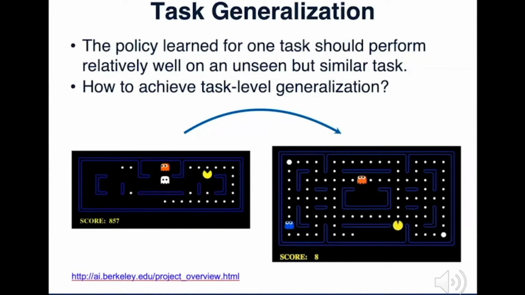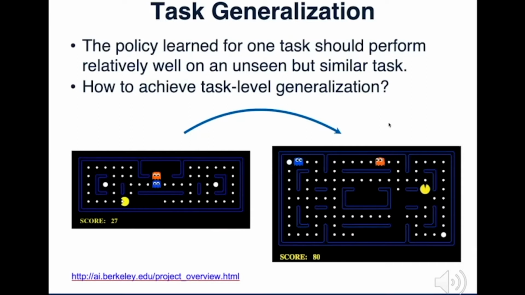We may base our policy on objects in this game, like the yellow Pacman, white dots, and ghosts. The policy based on this kind of abstraction can be easily transferred to the right environment. We only need to control the yellow Pacman to head to the white dots while avoiding the ghosts, which we can generalize to any maze, any configuration.